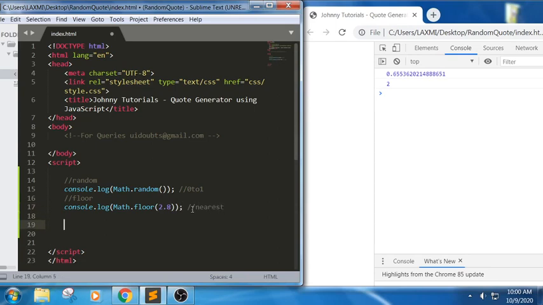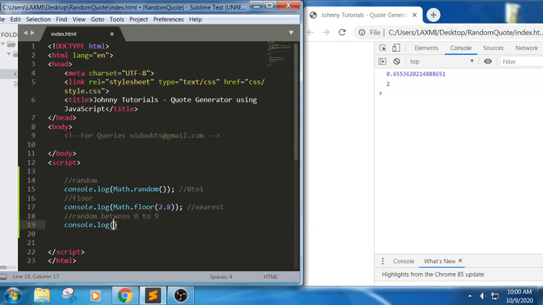Now suppose I want to generate a random number between 0 and 10, or 0 and 9. Suppose I have written something like this: console.log.